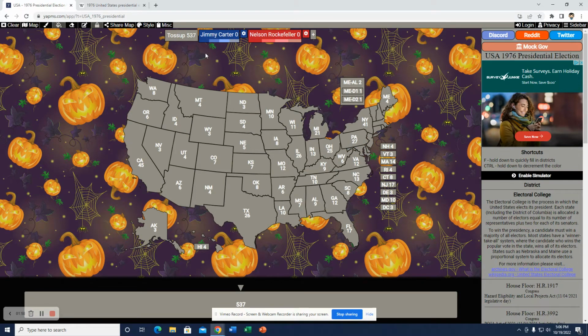So getting into this, like I was saying, it was a change versus experience election. And this is with Rockefeller as the nominee. If you've ever heard of Rockefeller Republicanism, that was coined after Nelson Rockefeller, who was the governor of New York. And of course, like I said, was the VP during this time.